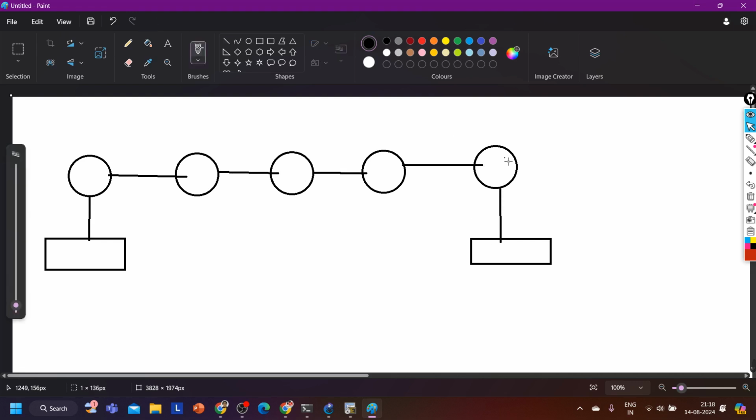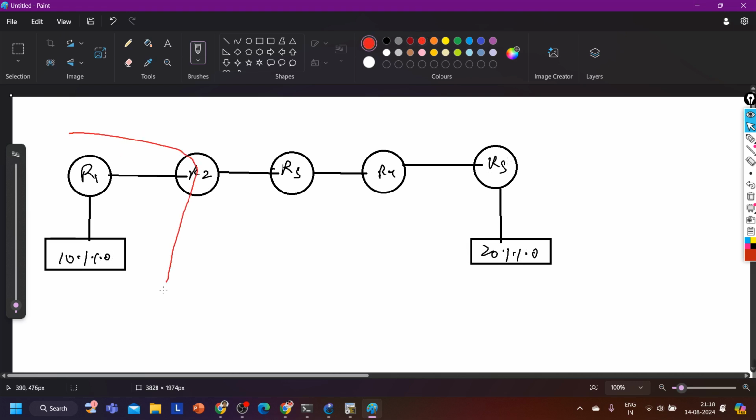See, try to understand. Here I have one subnet 10.1.1.0, and here I have one subnet 20.1.1.0.